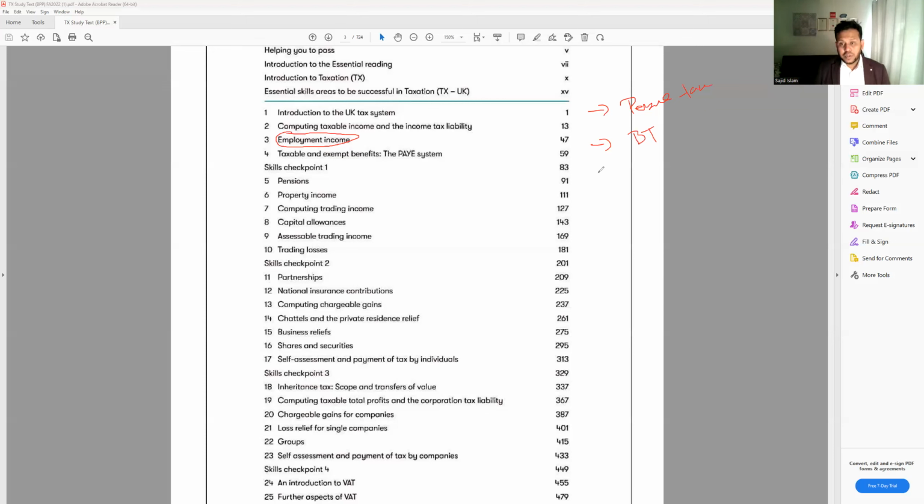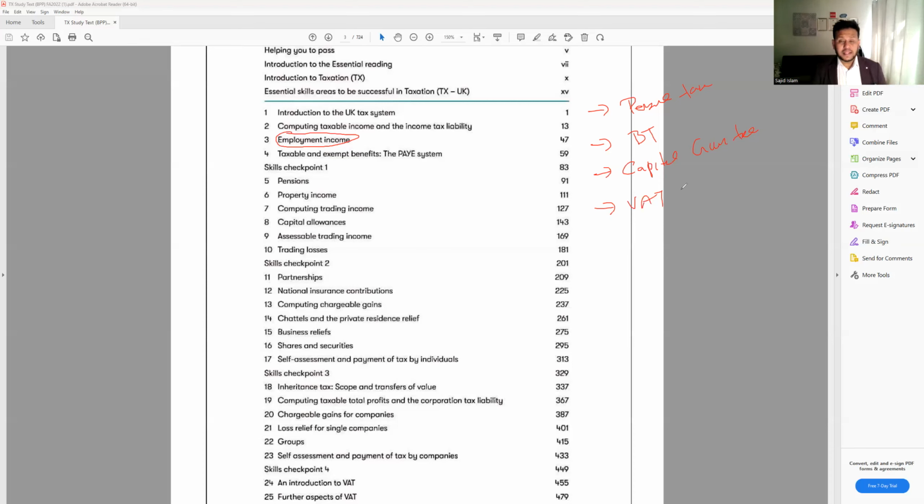The next one is the capital gains tax, and the capital gains tax can be for both the personal and the business. And we're going to look at the VAT. So all of these things will be our main areas. And if we make the breakdown, that will be a lot of chapters, but make it very precise, make it very simple. You're going to cover only a few areas.